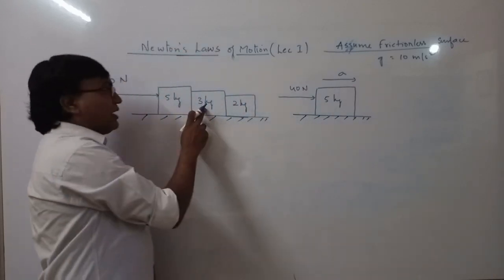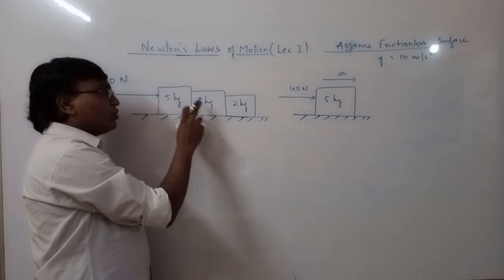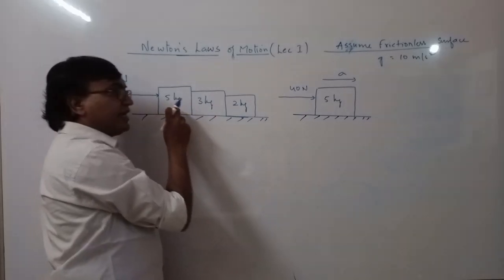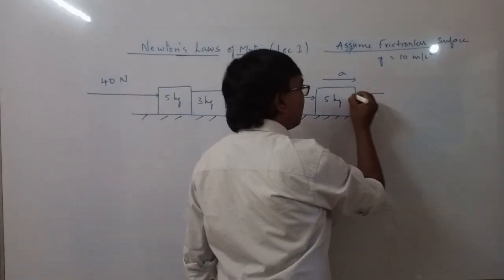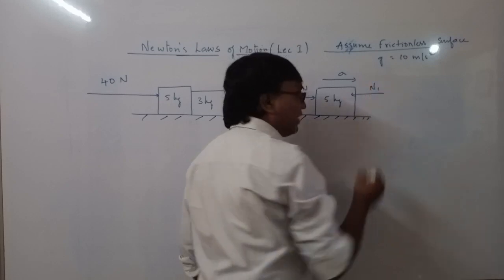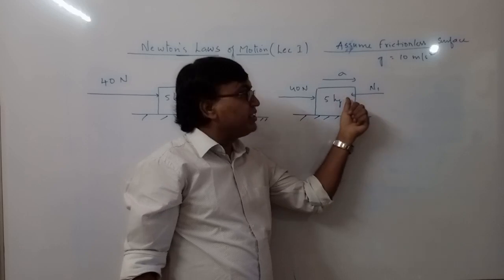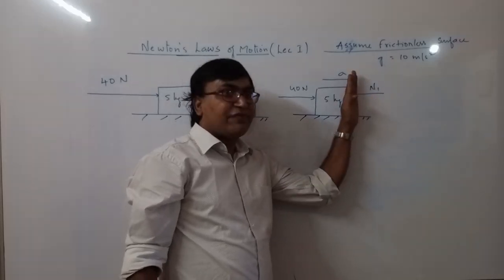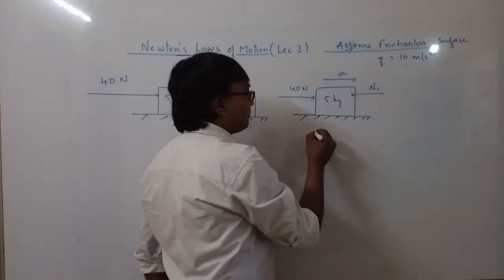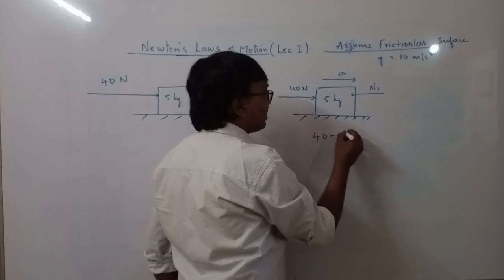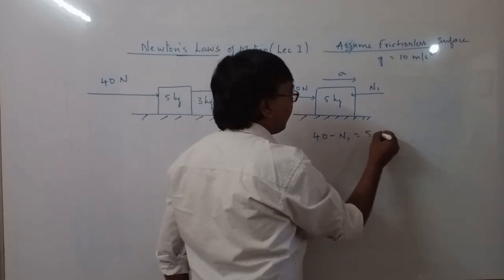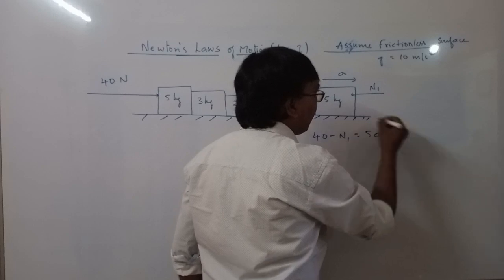5 kg is in contact with 3 kg. So 3 kg will apply a force on the 5 kg block. This force is N1 and it will be pushing the 5 kg, perpendicular to the surface. This is the surface. So 40 minus N1 should be equal to 5 into A, equation 1.